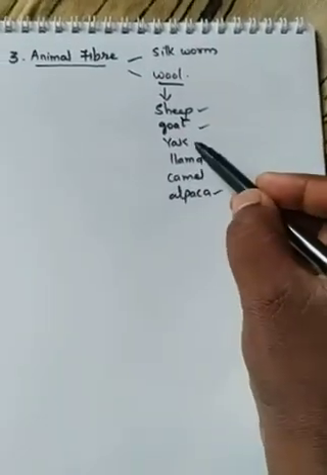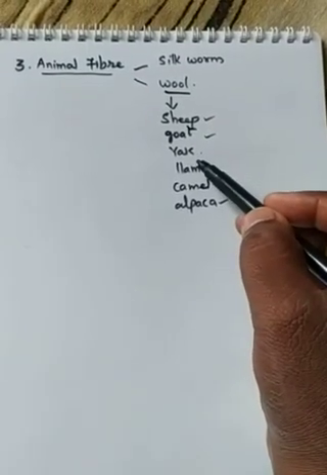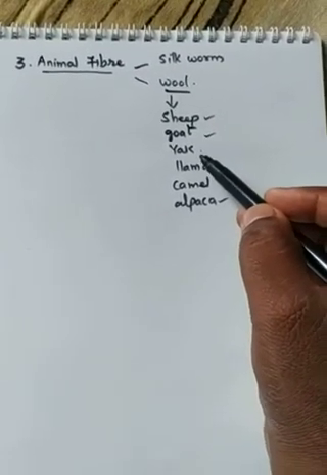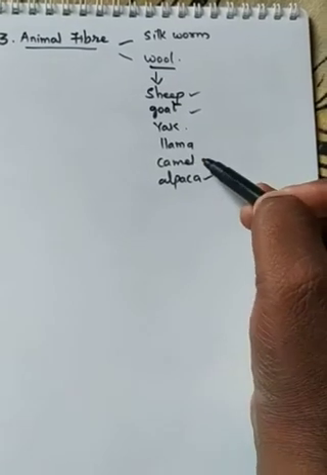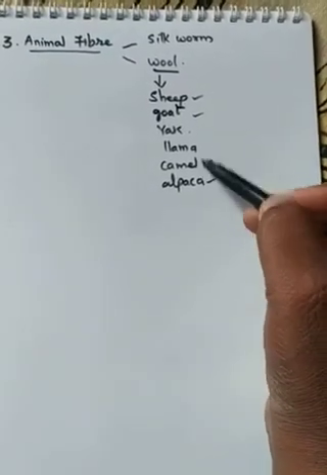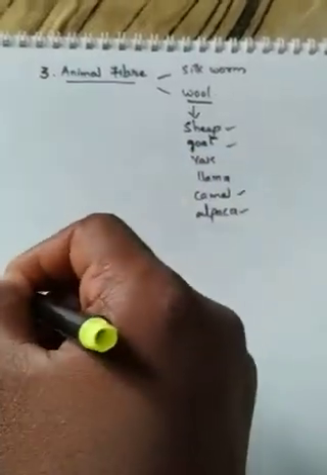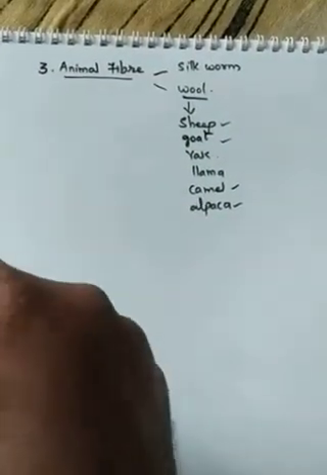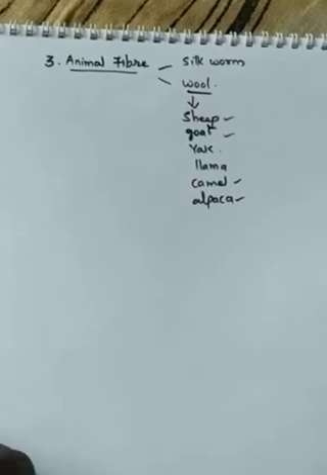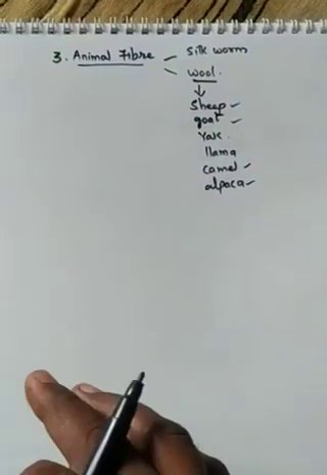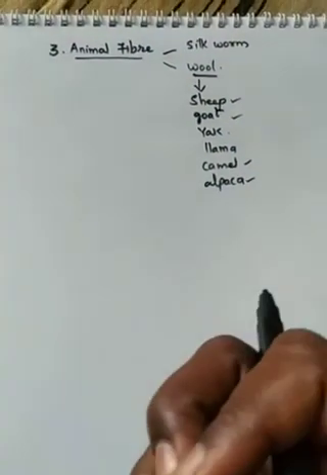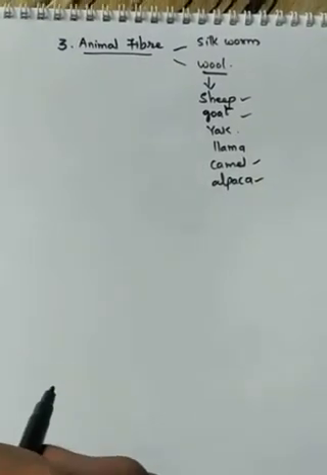So yak, we call it adavi dunne. It is present in the forest. Alma and camel you also know very well. Alpaca and alma are the animals present in the colder regions, Arctic or Antarctic or Kashmir regions. They have bunches of hair on their body, right?